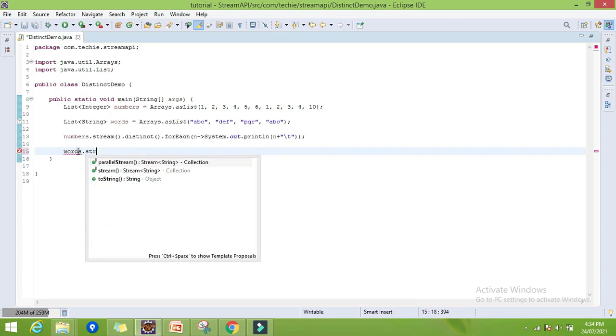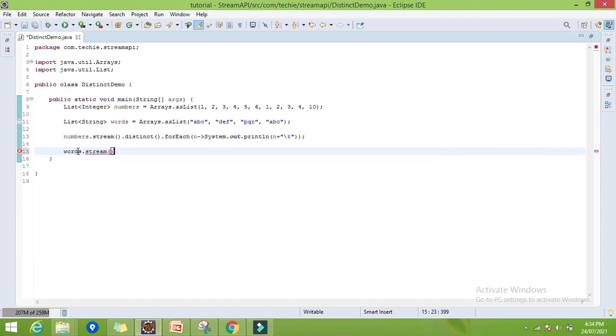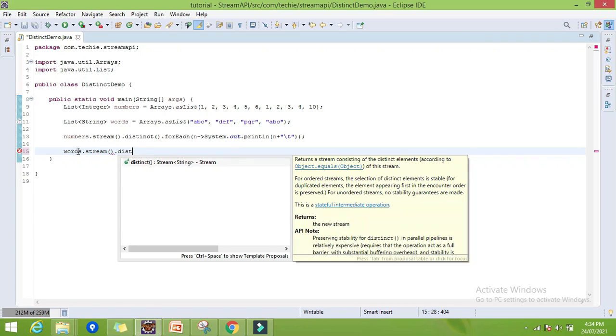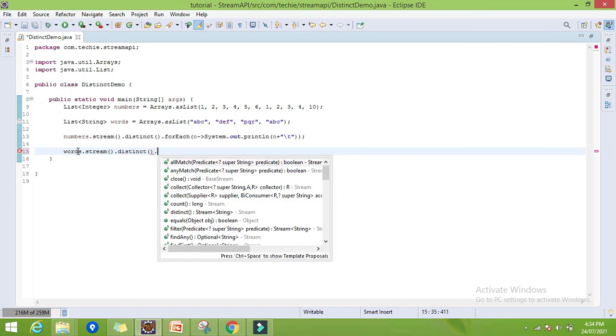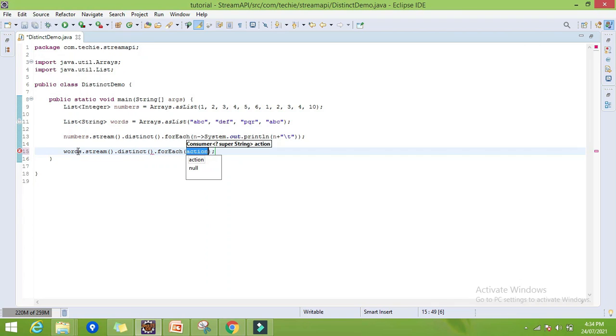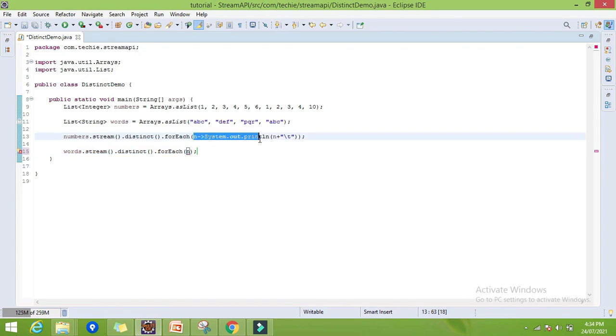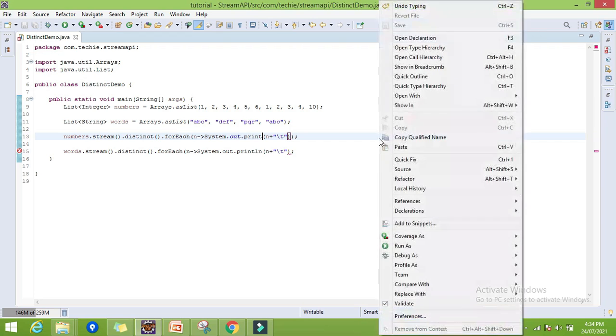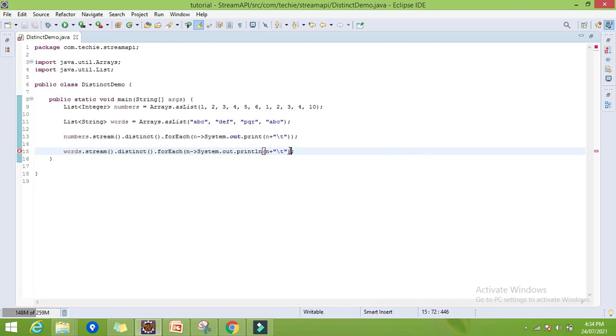words.stream().distinct().forEach for the display. Let me print, let me copy this only. So let's run now.